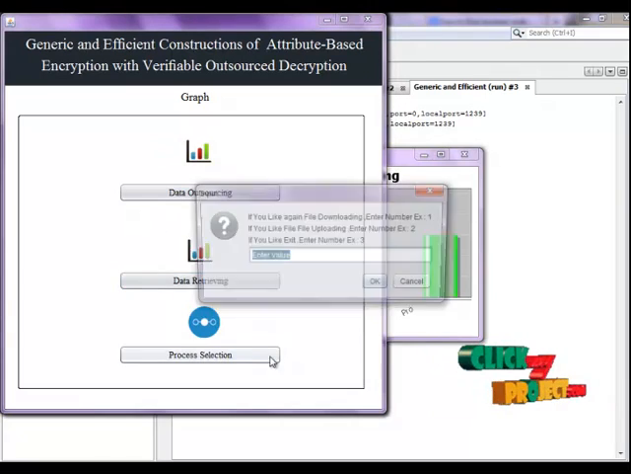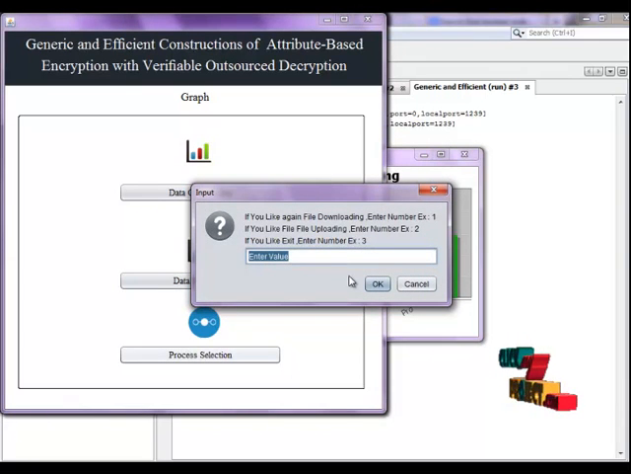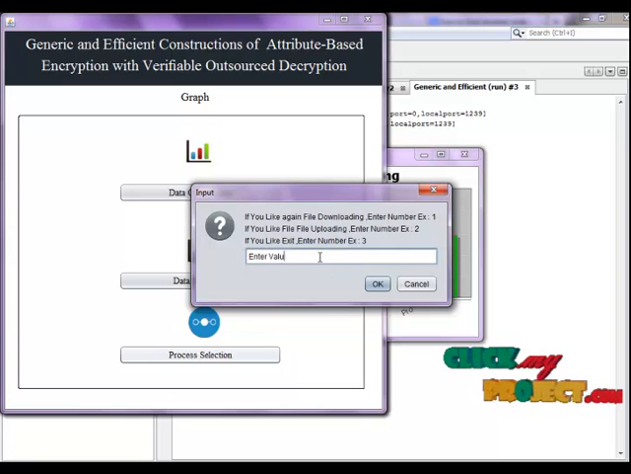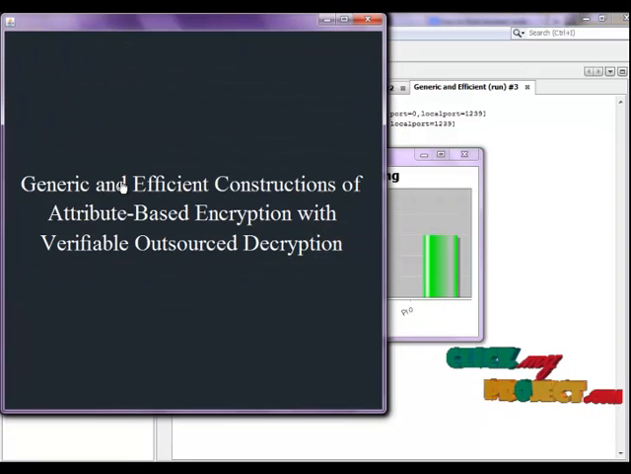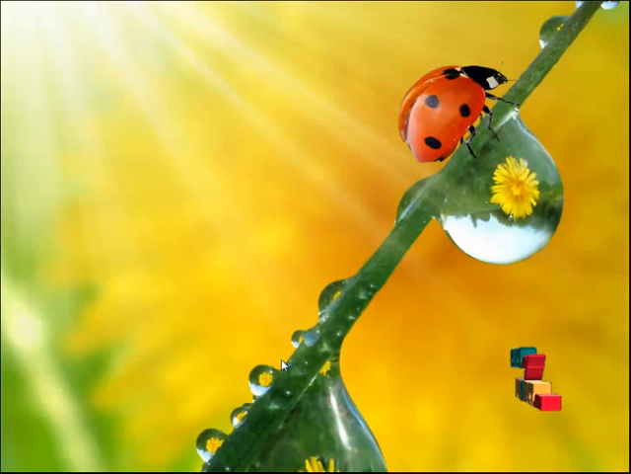Process selection means that if you like to download a file again, enter 1 and the same process follows. So now exit, enter 3. Finished. Thank you.